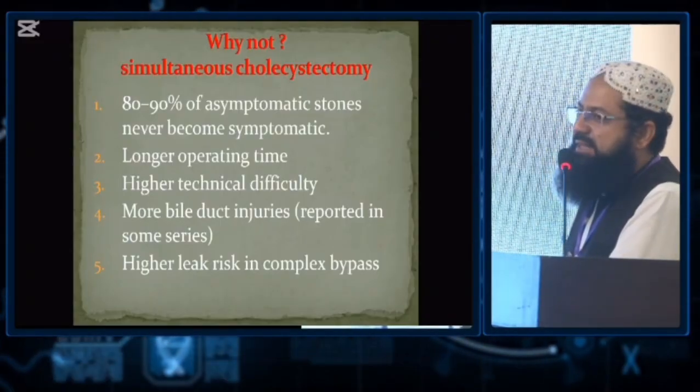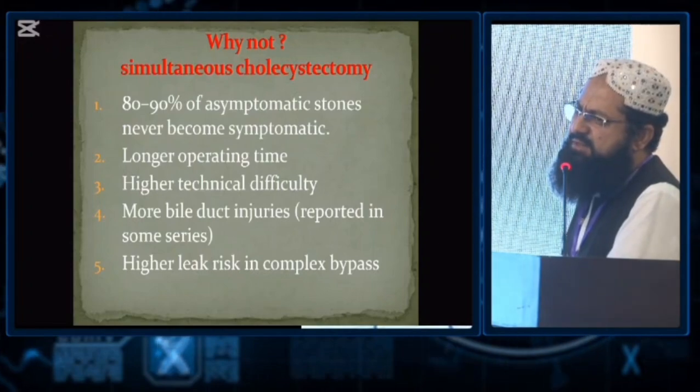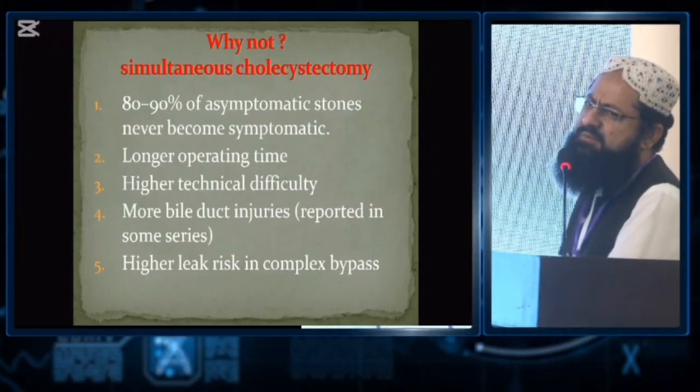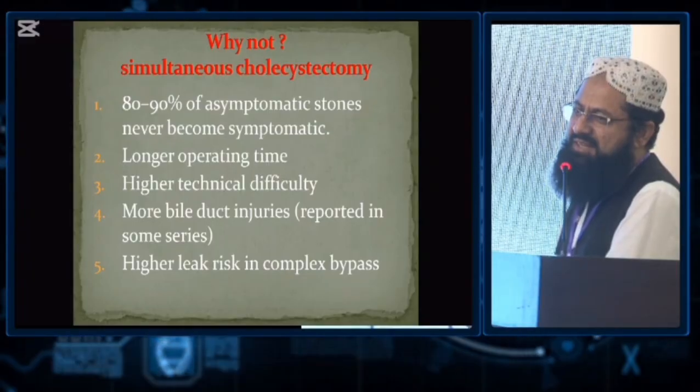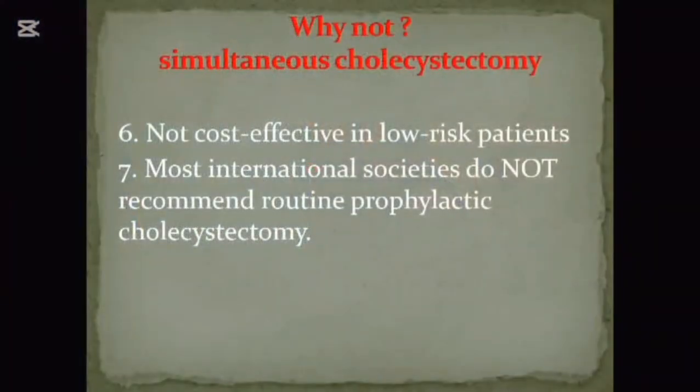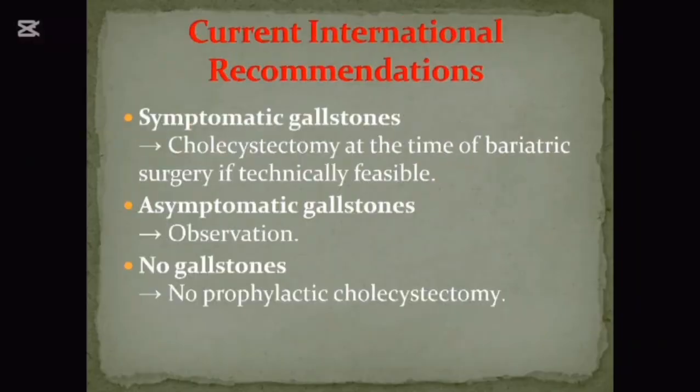Higher leak risk in complex bypass: you will be thinking whether the leak is from the gallbladder side or from the site of anastomosis. Again, you will go for imaging and big headaches. Not cost effective in low risk patients, and most international societies do not recommend routine prophylactic cholecystectomy. Current international recommendations are cholecystectomy at the time of bariatric surgery if technically feasible. If it's an easy gallbladder, then you can go. If there is some doubt that it will be difficult, don't touch it.